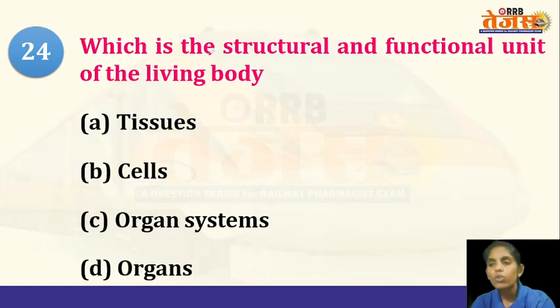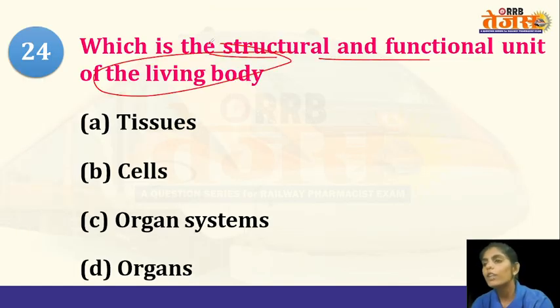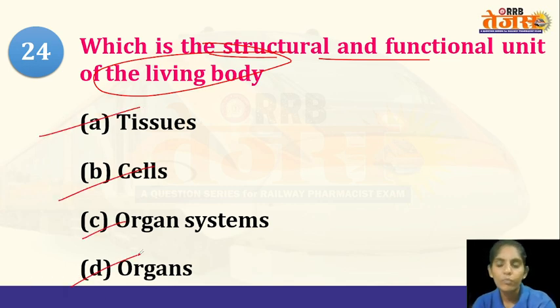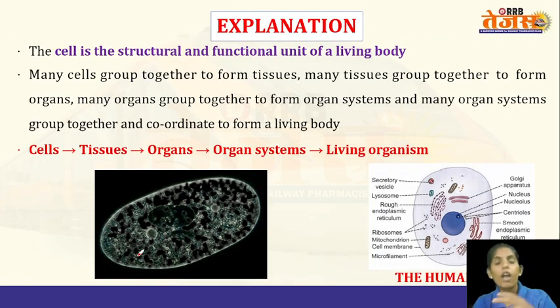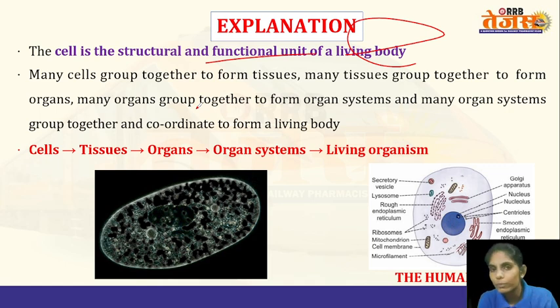Now, which is the structural and functional unit of the living body? Very basic question. Tissues, cells, organ systems or organs. The cells are the structural and functional units of living systems, the human body. Many cells will group together and form tissue. Tissues will group together and form organs. Organs group together and form an organ system.